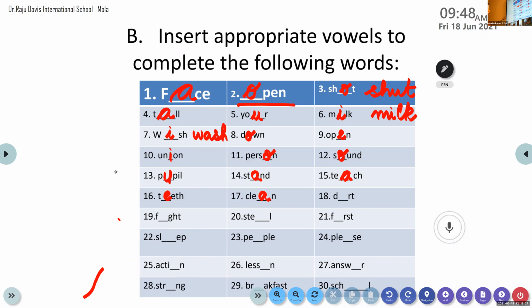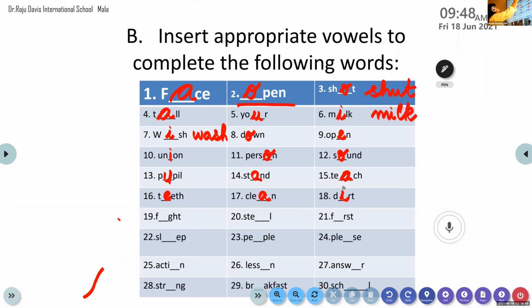Yes, so. Is it E or is it I? It is I. Okay, dirt.